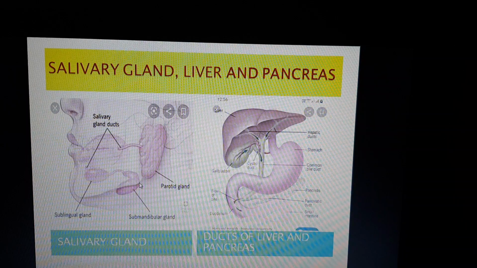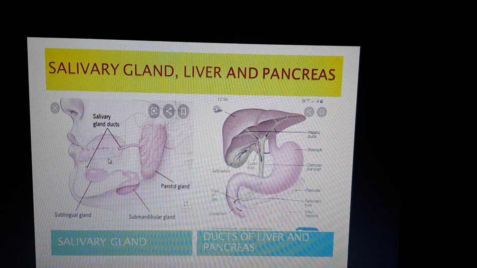There are three pairs of salivary glands present in the oral cavity. Here you can see the parotid gland, which is present in the cheek region and is 2 in number, the sublingual gland below the tongue, and then the submandibular gland. These all are salivary glands which secrete saliva in the oral cavity. The saliva mixes with the food and softens it, and it also secretes salivary amylase. This is just the digital information about the salivary gland.